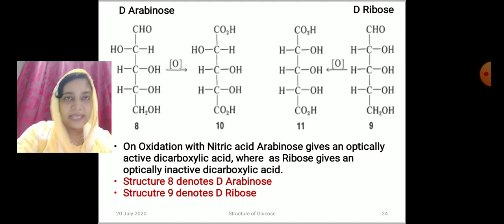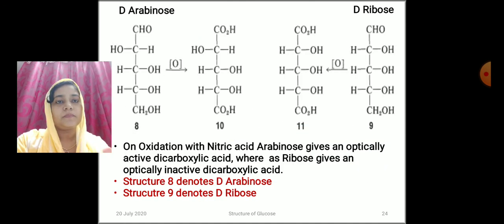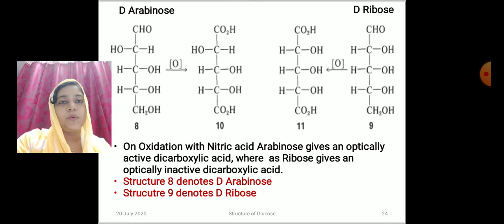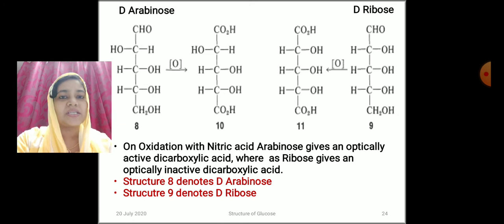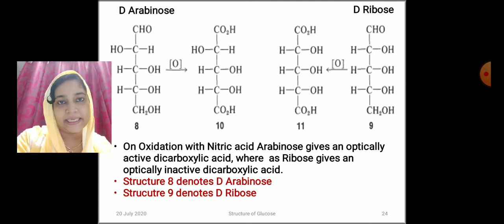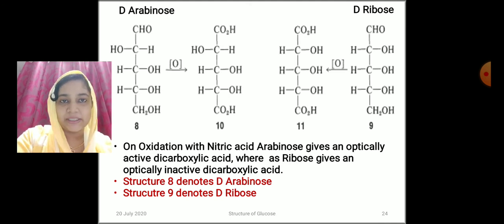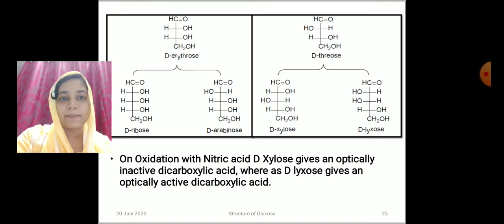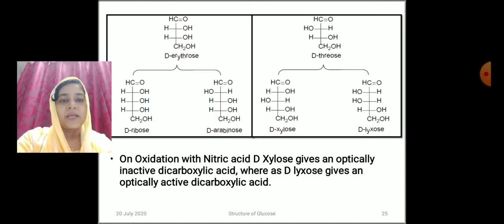We do not know which structure belongs to D-ribose, D-arabinose, D-lyxose or D-xylose. We are only concerned with the capital D configuration because we know our glucose belongs to capital D. So we are only concerned with the structures belonging to the capital D configuration.